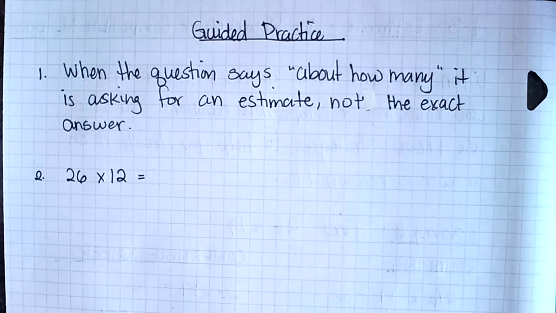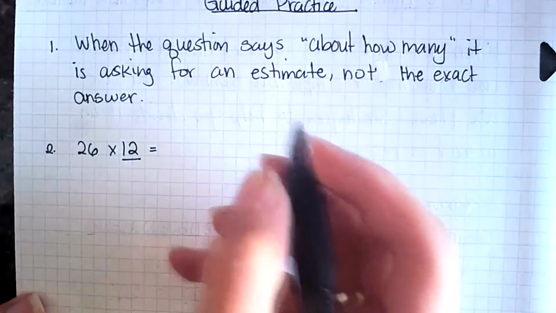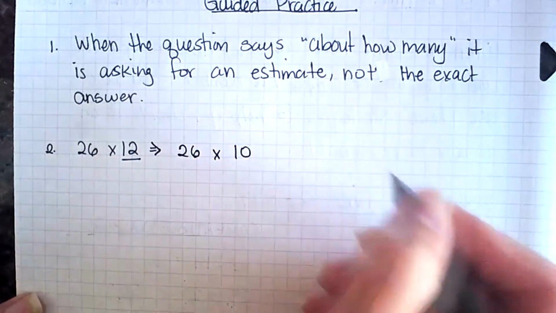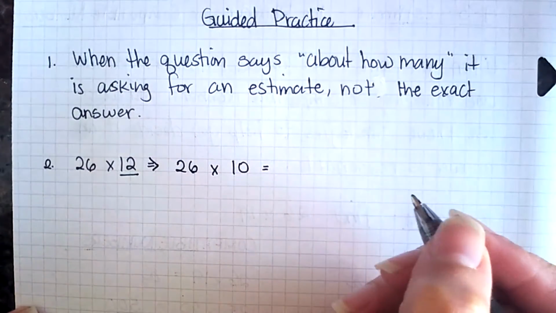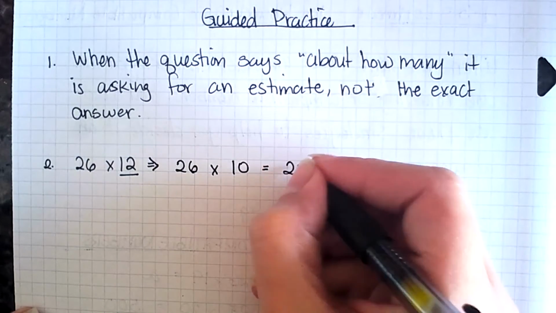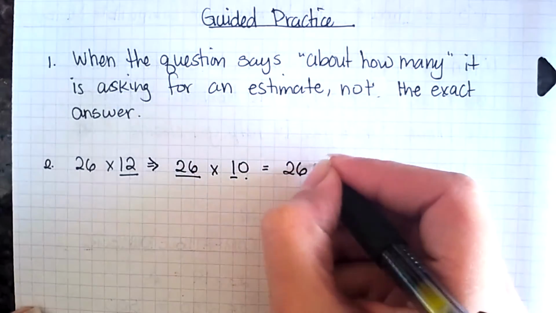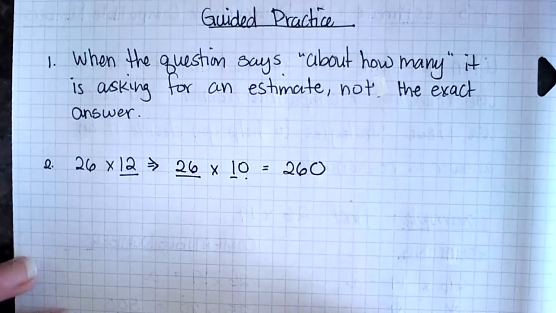It says, what is another way you can multiply using compatible numbers by changing only one of the factors? Explain how you would find the estimated product. So if I want to use compatible numbers to change just one, I'll change this one. So I'm going to change this to 26 times 10. And then I'm going to use what I've learned in previous lessons and what I know about multiplying by groups of 10. And I'm going to use my basic facts. So 26 times 1 is 26, plus that extra 0 because it's a group of 10. We add on to the end, so that's 260.